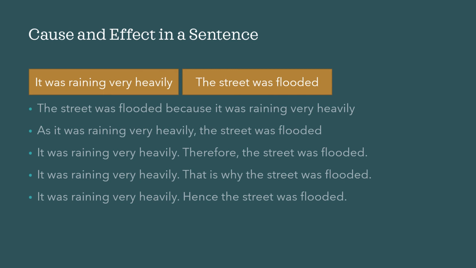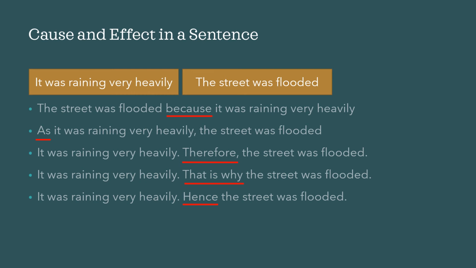So, in all these 5 sentences, we have used the cause and the effect. What is the cause? It was raining very heavily. And what is the effect? The street was flooded. But we have used the cause and the effect in different ways in the sentences. And how have we used it? We have used some special words to describe that they were cause and effect. So these words are because, as, therefore, that is why, hence.